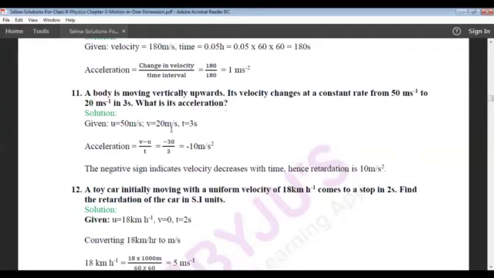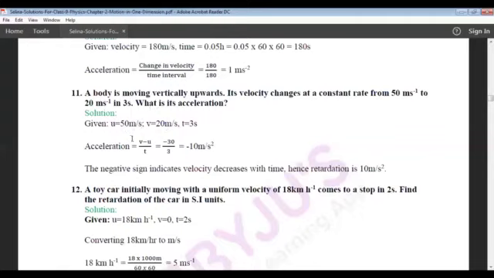So now we know that the velocity changes at a constant rate from 50 meter per second to 20 meter per second. So the initial velocity u is equal to 50 meter per second and the final velocity is 20 meter per second, that is v is equal to 20 meter per second. Therefore, the time taken to change in this velocity is how much? 3 seconds. In 3 seconds, this much of change occurs.